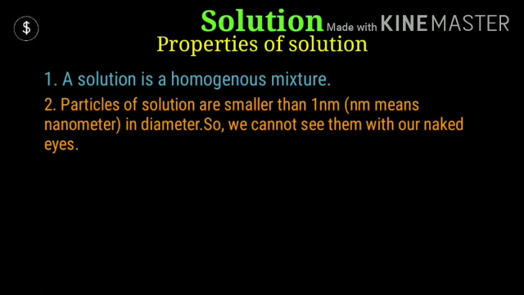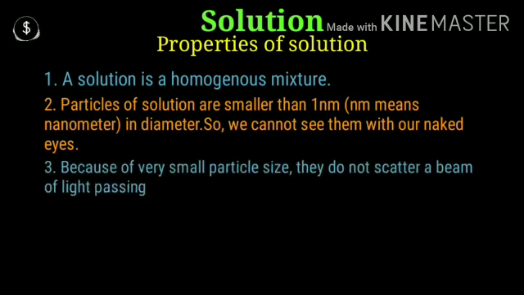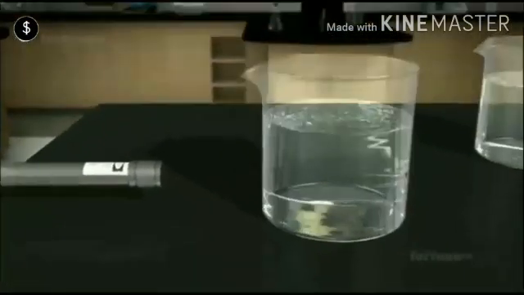1 nanometer means 10 raised to the power minus 9 meter. So we can say that the particles of a solution are smaller than or equal to 10 raised to the power minus 9 meter in diameter. Third property is, because of very small particle size, they do not scatter a beam of light passing through them.